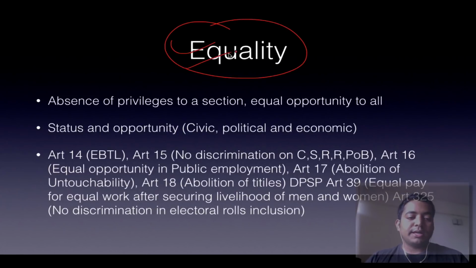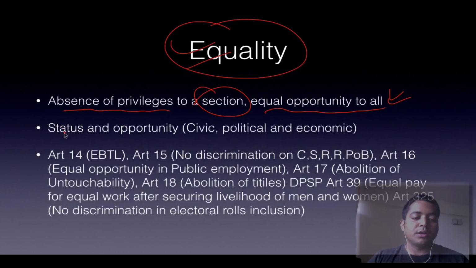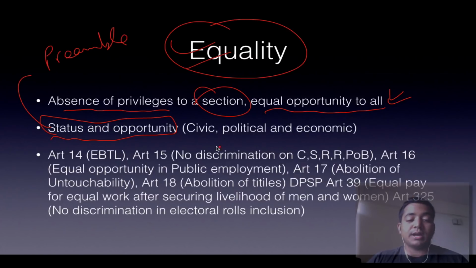Then we have equality, which means absence of privileges to a section and equal opportunity to all. That is what is meant by equality, so that is status and opportunity. This is enforced by the Preamble. The equality has to be in civic, political, and economic terms. It provides the fundamental rights: Article 14, equality before the law. Everyone knows. Article 15, no discrimination on the basis of caste, sex, race, religion, and place of birth. You can be discriminated against on the basis of your residence.